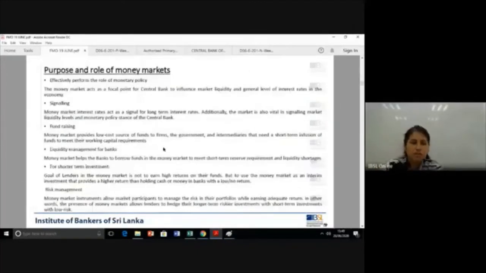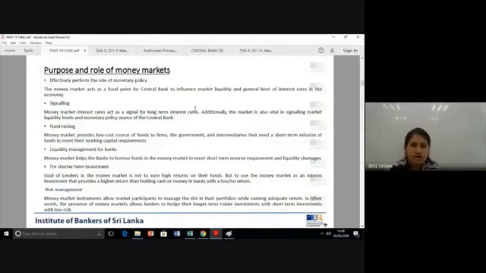Now we move to the purpose and role of money markets. Because of money market existing, what good does it do to financial markets? So we can see that money market helps effectively perform the role of monetary policy. Open market operations, everything, happens based on the money market, the treasury bills.